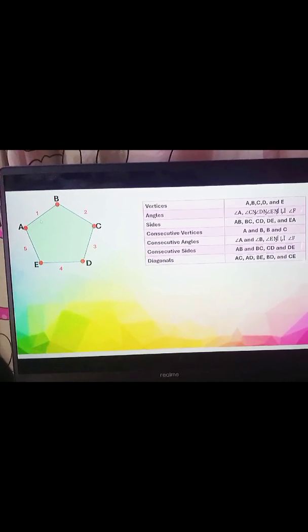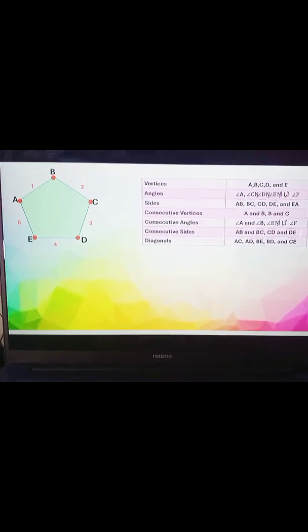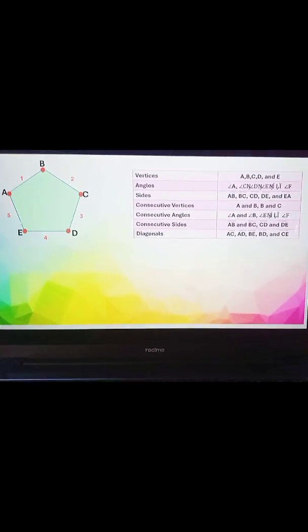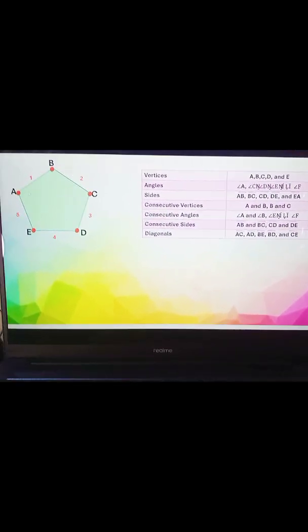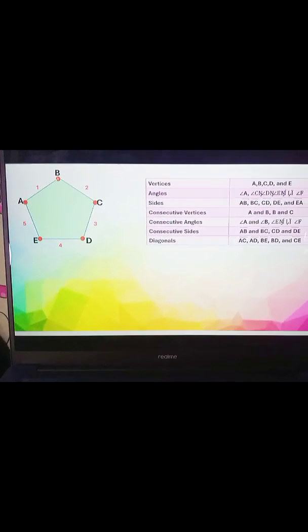Let's proceed to the sides. As you can see here, the line is highlighted in blue. We have the sides AB, then BC, CD, DE, and EA. It should be paired because we're talking about the sides.